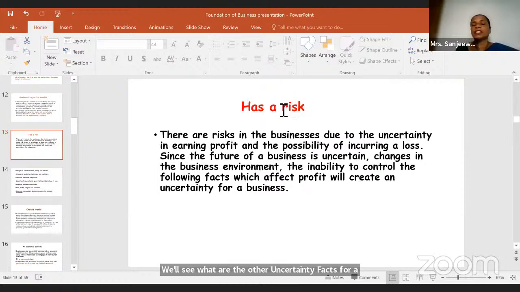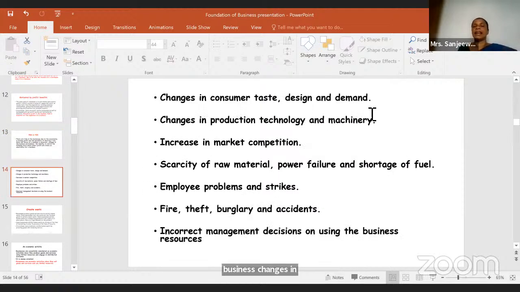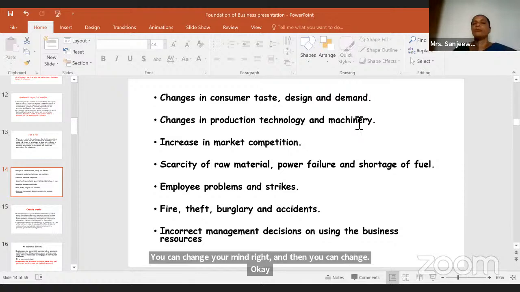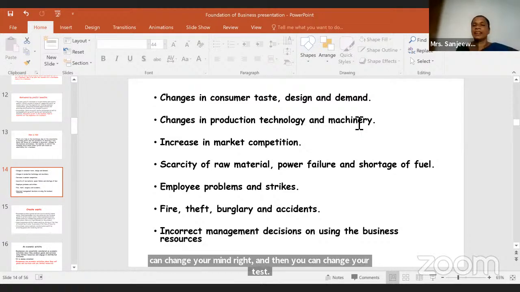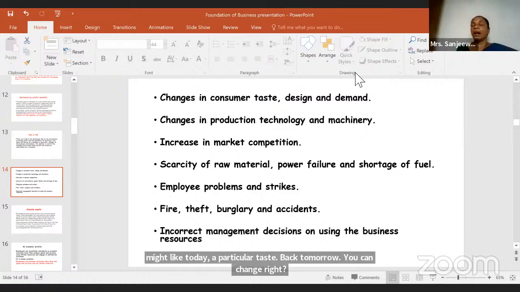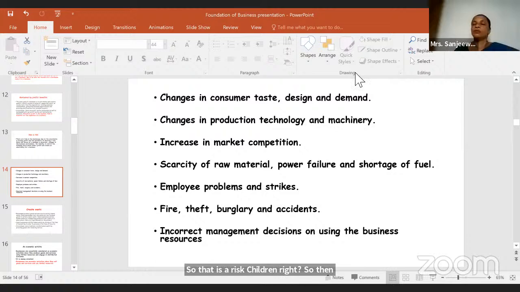Changes in consumer taste, design, and demand. Today you will like some type of design, but tomorrow you might not like that. You can change your mind, and you can change your taste. You might like a particular taste today, but tomorrow you can change. So that is a risk, children. Your demand also can change. Today you might like my product, but in future you might like my competitor's product.